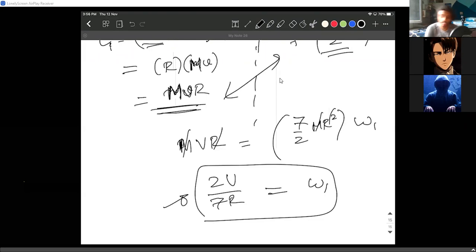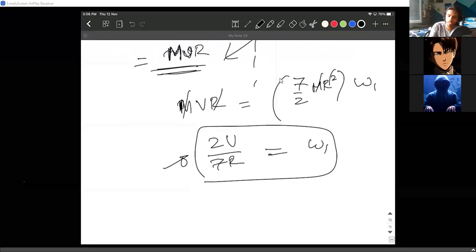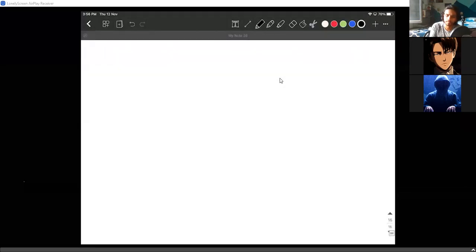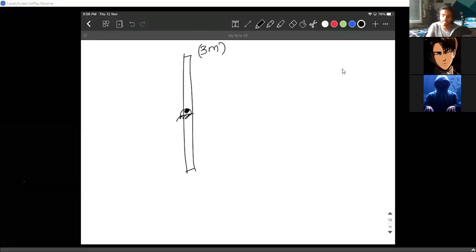Yes, sir. If this is clear, I'm going to give you one simple problem. I want an immediate answer. No gravity at all. A rod is hinged at the middle, and the rod's mass is 3m. Let's just say length is L. Obviously, hinged at the middle.